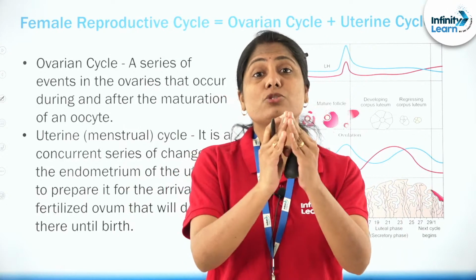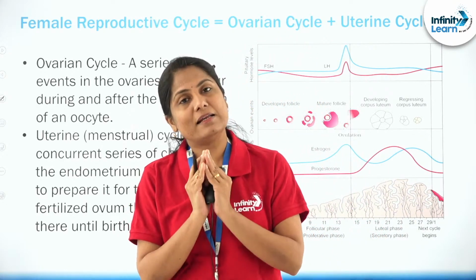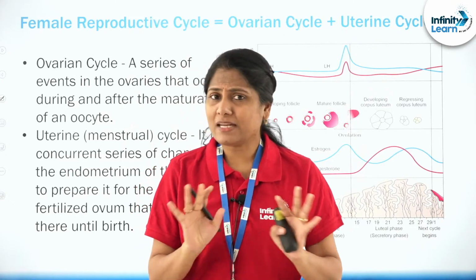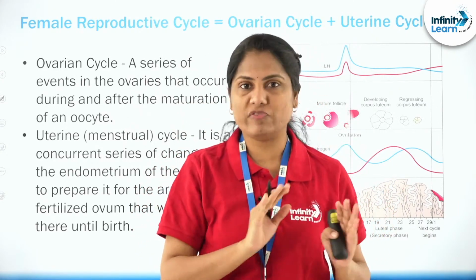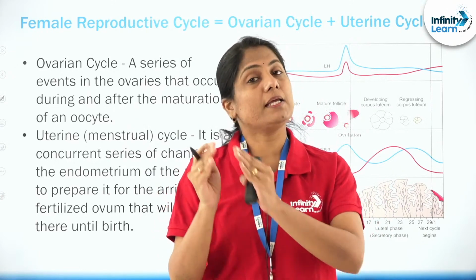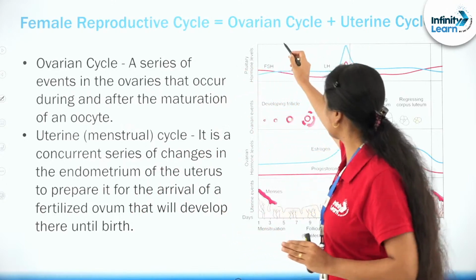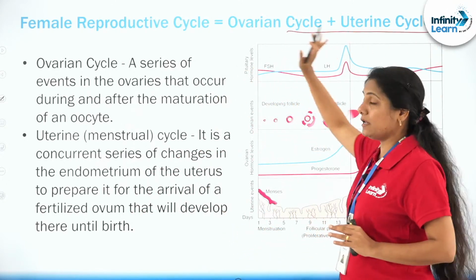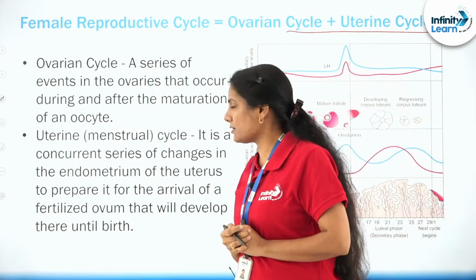Very simple to remember: what's happening in the ovary is called the ovarian cycle, and what's happening in the uterus is the uterine cycle. The ovarian cycle and the uterine cycle put together are referred to as the female reproductive cycle.